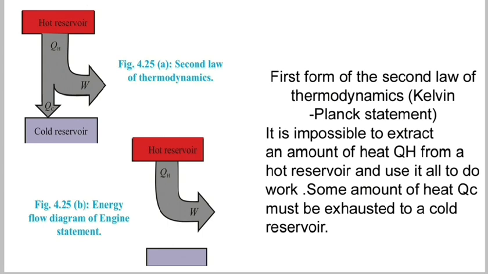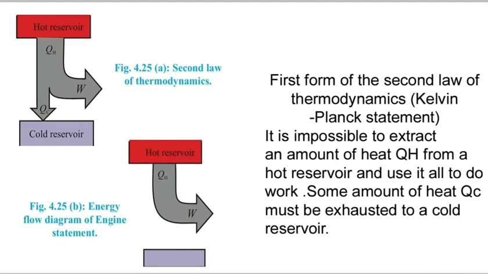This statement wants to say that it is not possible to design a heat engine which works in a cyclic process and whose only result is to take heat from a body at a single temperature and convert it completely into mechanical work. This is also called the heat engine law or engine law.